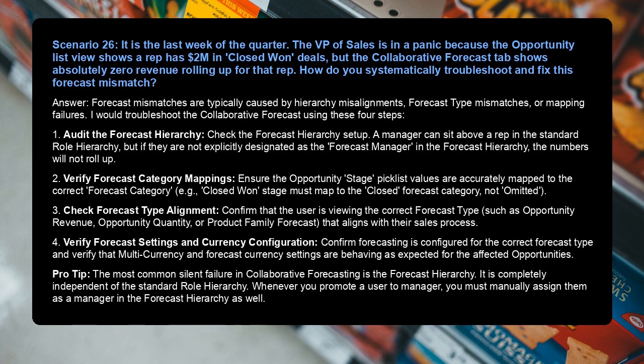4. Verify forecast settings and currency configuration. Confirm forecasting is configured for the correct forecast type and verify that multi-currency and forecast currency settings are behaving as expected for the affected opportunities. Pro tip: the most common silent failure in collaborative forecasting is the forecast hierarchy. It is completely independent of the standard role hierarchy. Whenever you promote a user to manager, you must manually assign them as a manager in the forecast hierarchy as well.